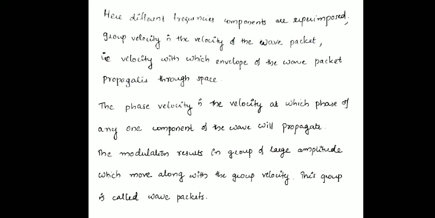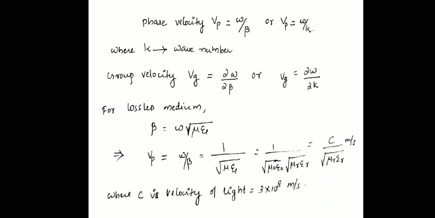So we already defined what a wave packet, phase velocity, and group velocity are. For phase velocity, we have the expression ω/k in terms of the wave vector, or we can write it in terms of the phase shift as ω/β. And group velocity is ∂ω/∂k, or ∂ω/∂β. For a lossless medium, we studied that β is equal to ω√(μϵ).